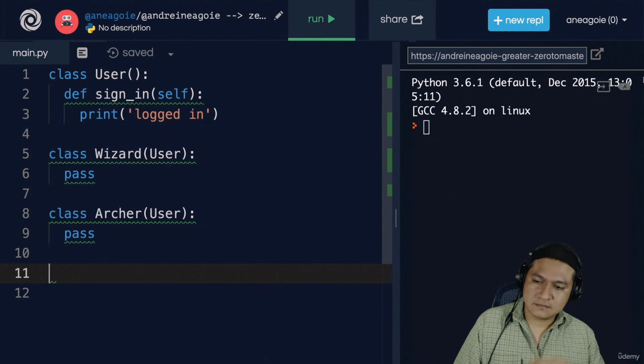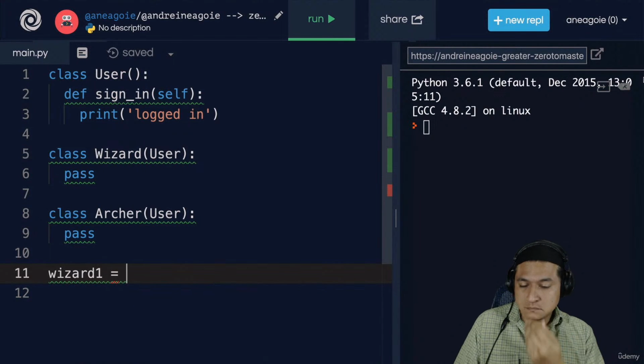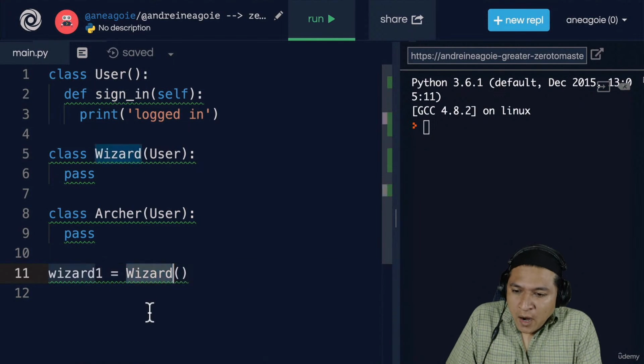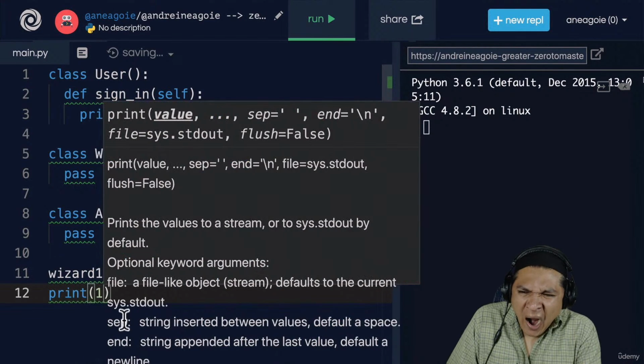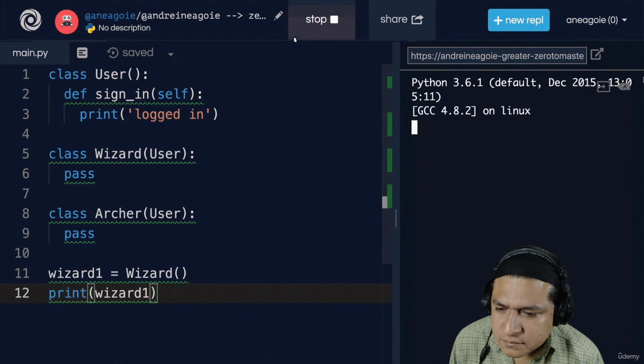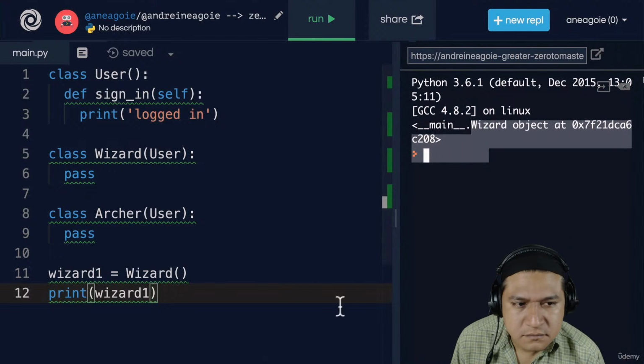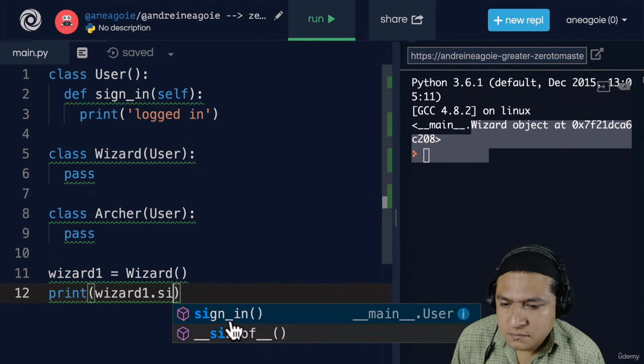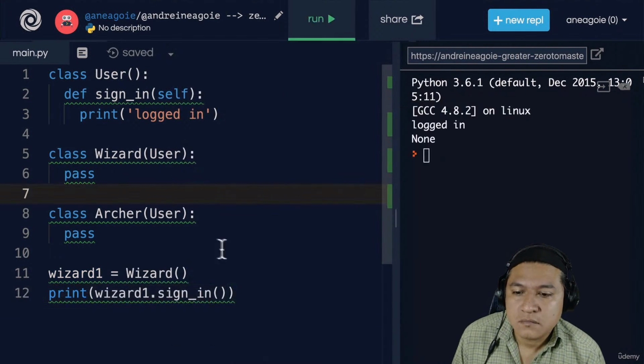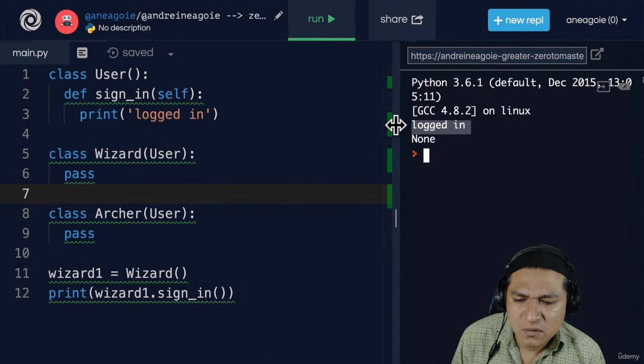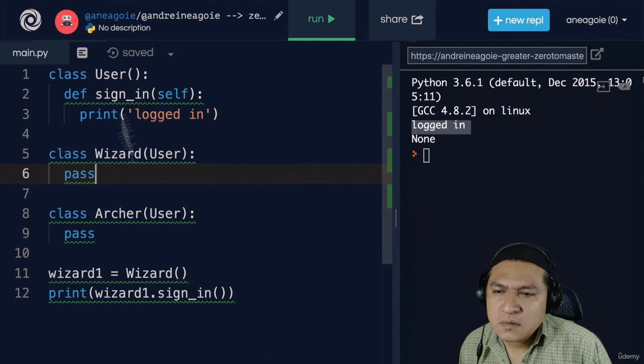I'm going to create a wizard1 and then say wizard and run that wizard class. Now if I do print here, let's say print wizard, and click run, I see that the wizard object has been created. And what if I do dot sign in? I see that, yeah, it's actually there. If I do sign in and click run, hey, I'm logged in. How cool is that? I inherited from the user class this functionality.